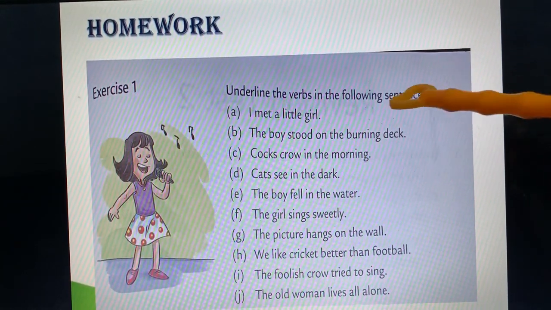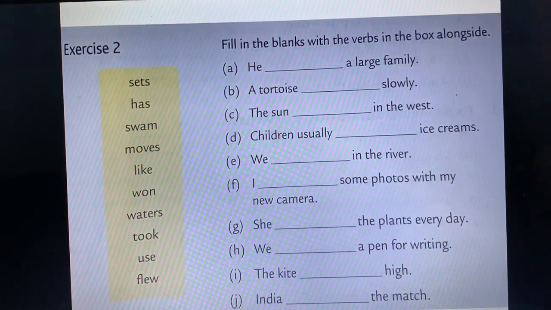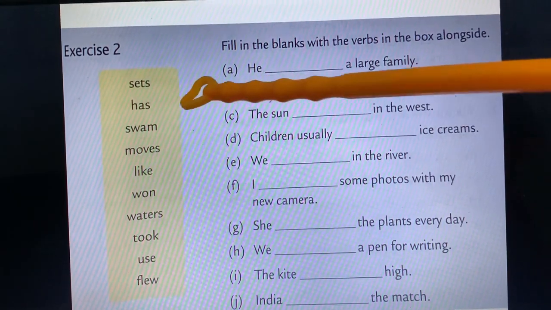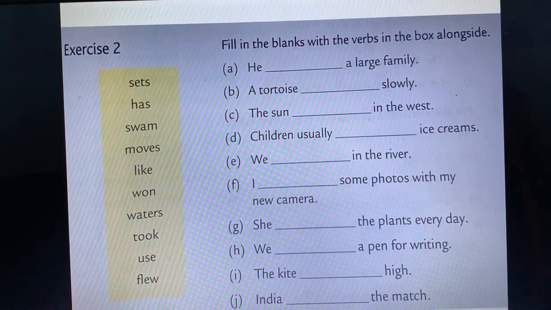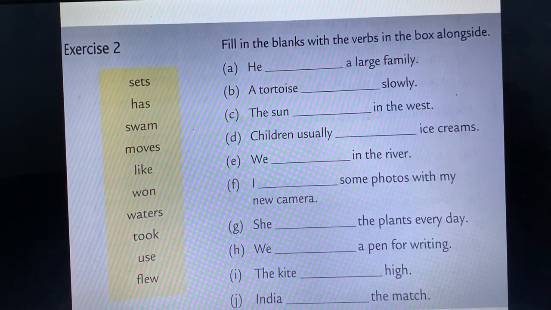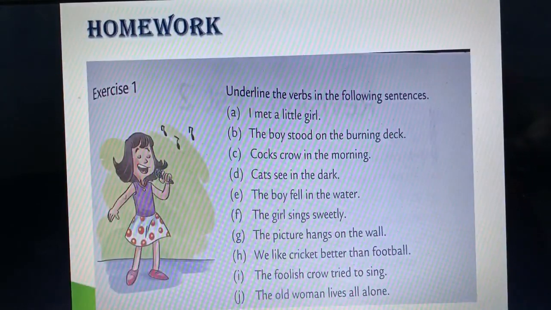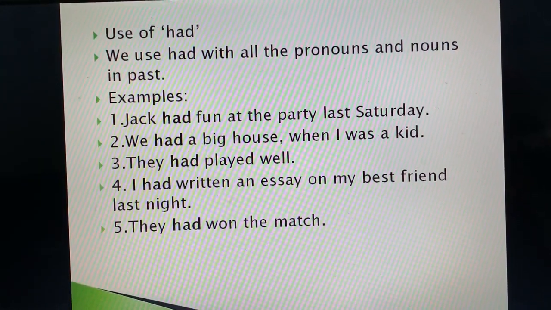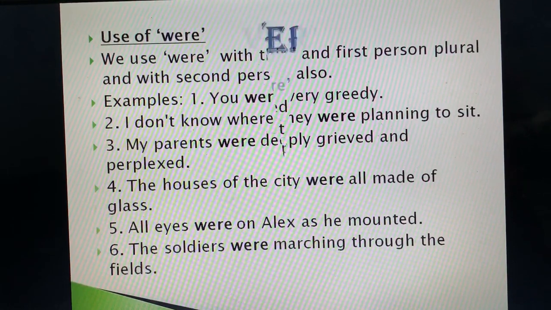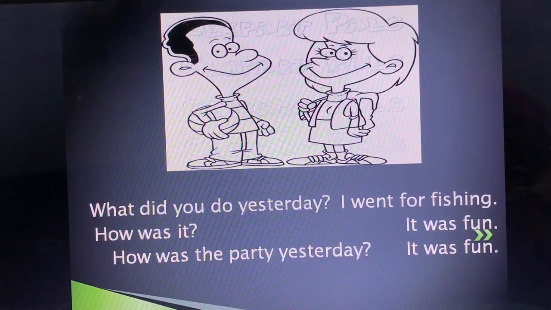In this you have to underline the verbs. Simple. Then this is exercise number 2. In this you have to fill in the blanks with the verb alongside. These are verbs and you have to fill in the blanks with the help of these verbs. I hope you will be able to do it. Fine. So we have completed our chapter number 16 also, the simplest chapter. And in this chapter what we have done? The use of helping verbs, that is, am, are, was, were, has, have, had. Fine.